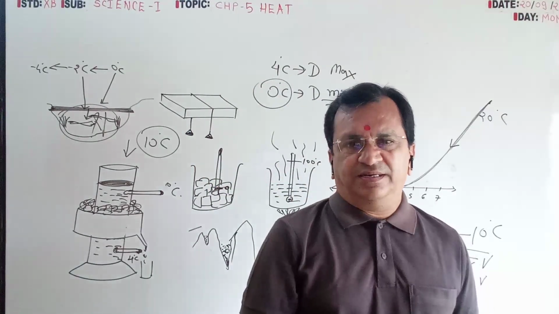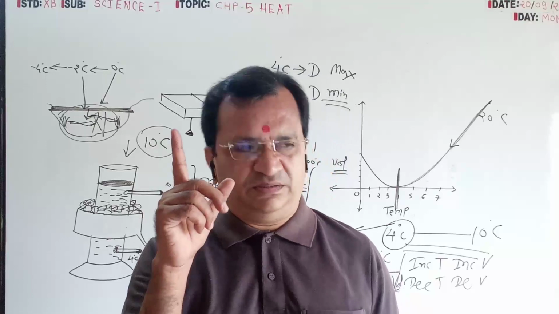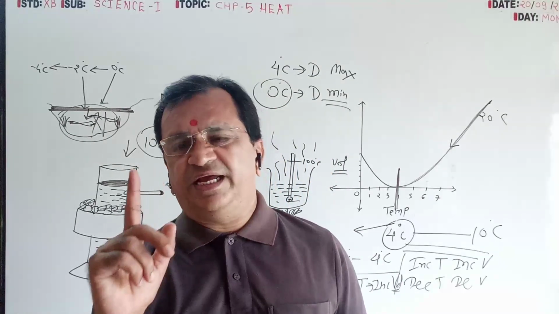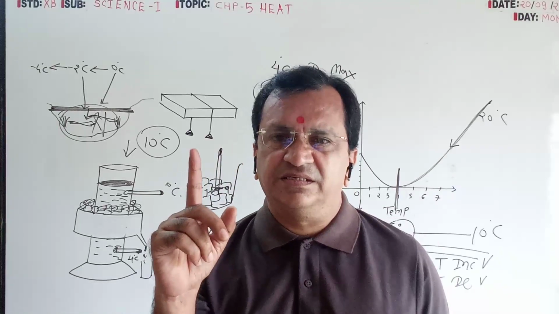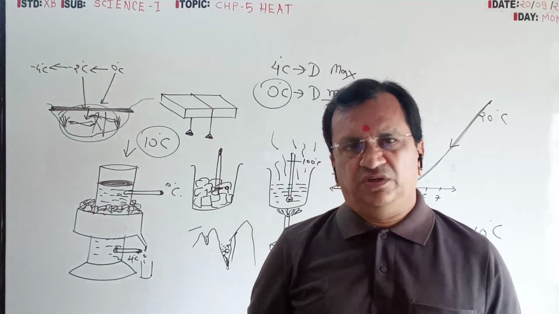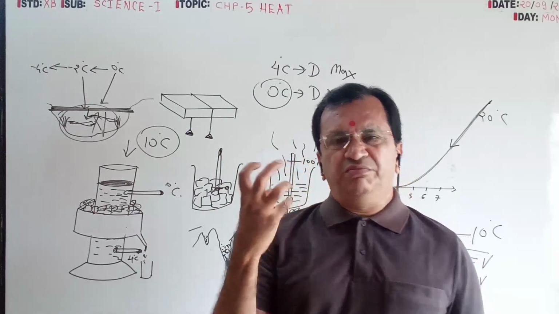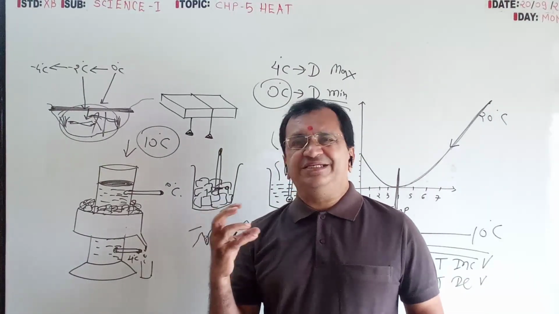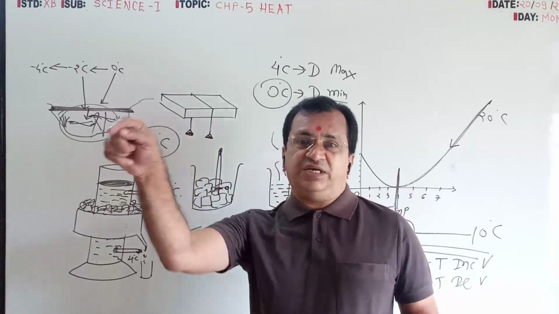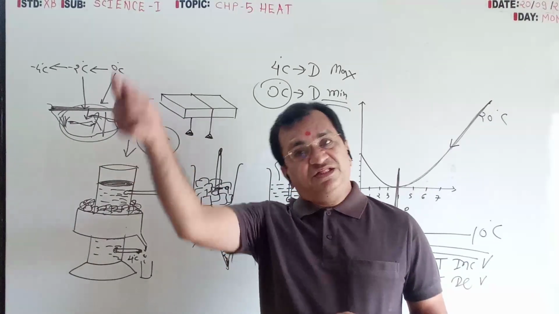When it is more than 60%, at that time temperature is less, water vapor is more. So humidity means the percentage of water vapor present in the air at that temperature.